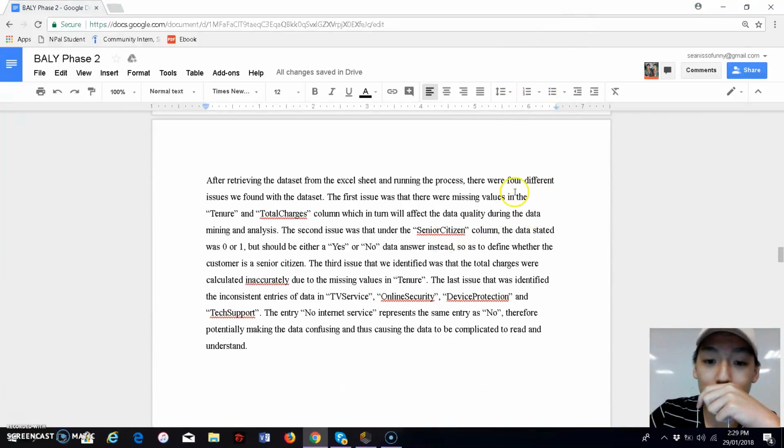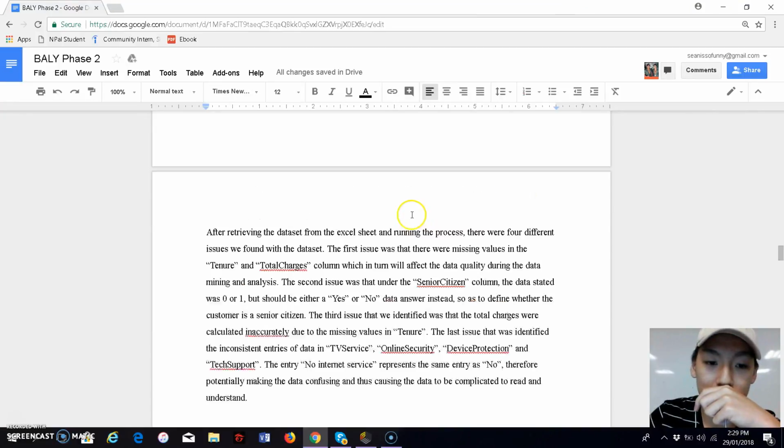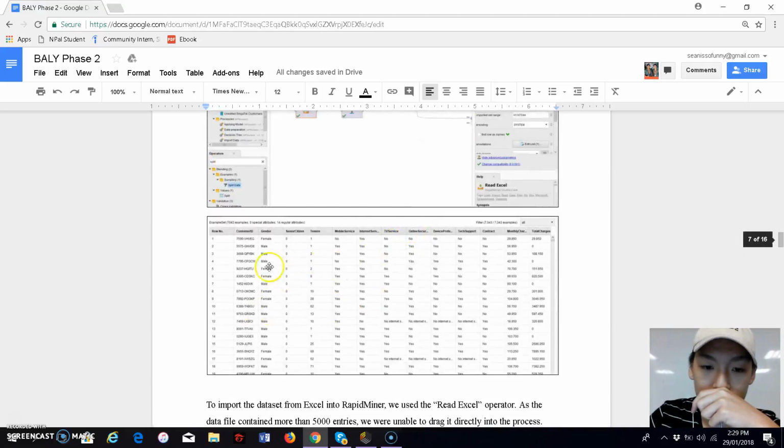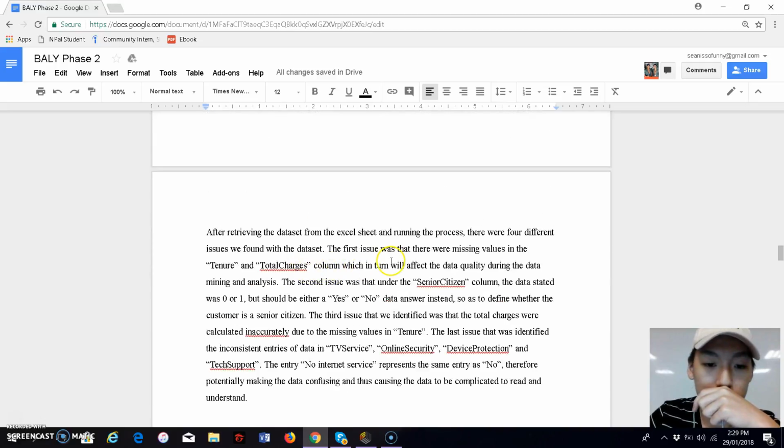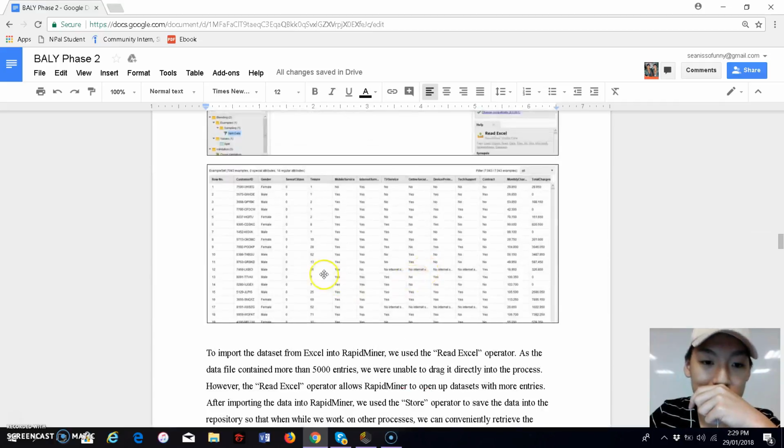There were four different issues that we found with the dataset. The first issue was that there were missing values in the tenure and total charges columns, which affect the data quality during the data mining and analysis. The next issue was that under the senior citizen column, the data stated was 0 and 1, but should be either a yes or no answer to define whether the customer is a senior citizen, as you can see over here.